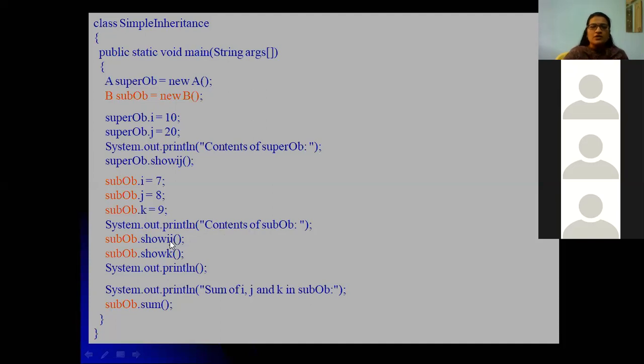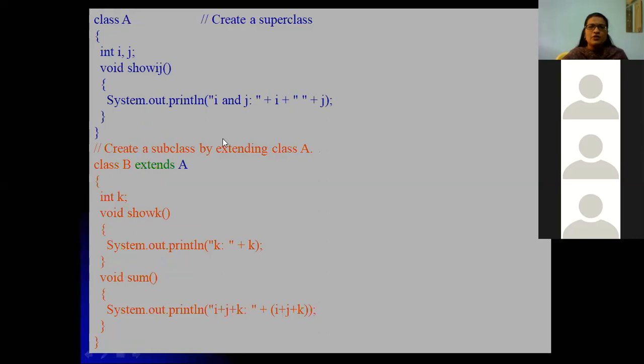In show ij we are just displaying i and j. In show k we are displaying the k value. And in class B, the subclass, we have a function which uses the i and j values of the superclass and the k value of the subclass, and finally sums them up.